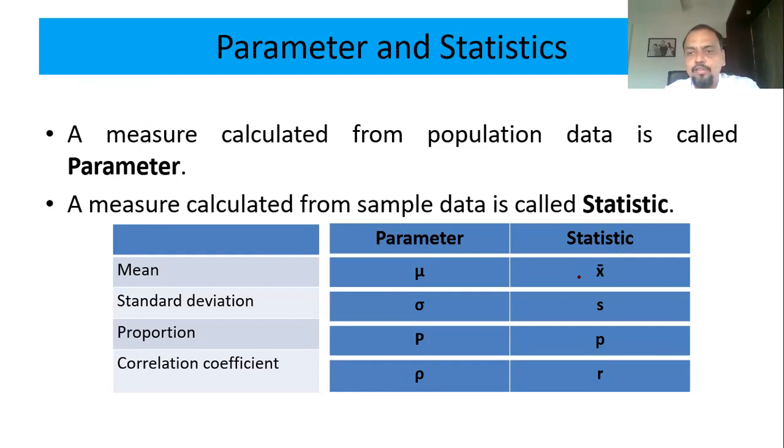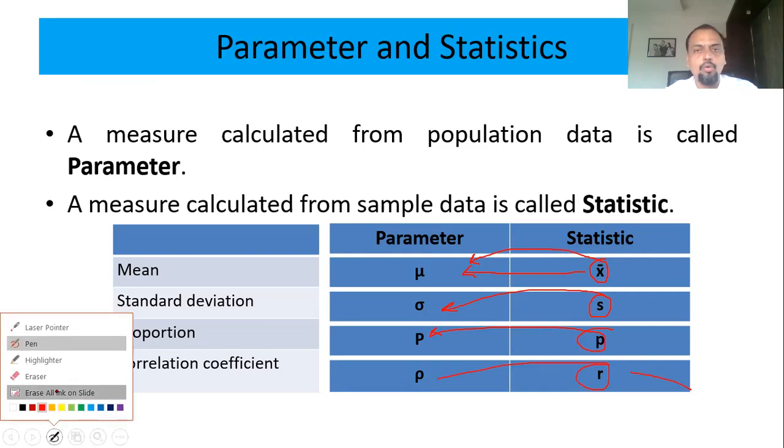Mean, it is x bar. For the population mean, it is mu. So we will calculate x bar and we'll conclude it for the mu. That is what we do in statistical inference. That is what we do in testing of hypothesis. We calculate S, we try to infer for sigma. We calculate small p, we try to infer for capital P. We do it for small r and we infer for the population correlation coefficient, that is rho.